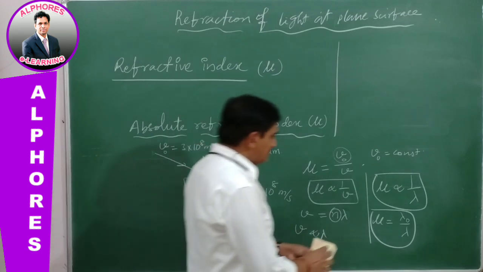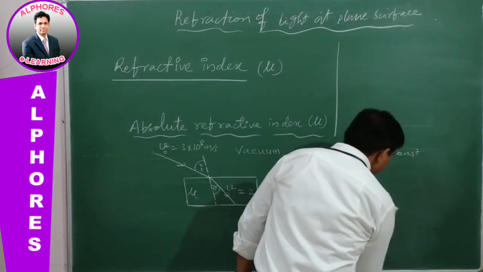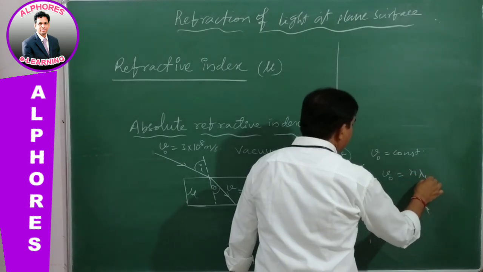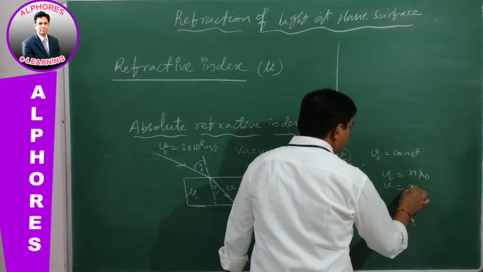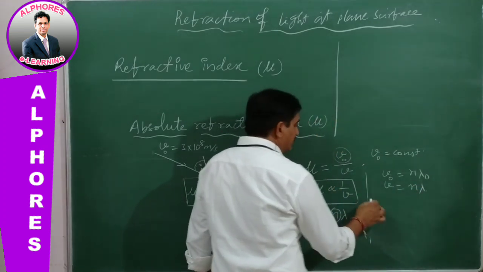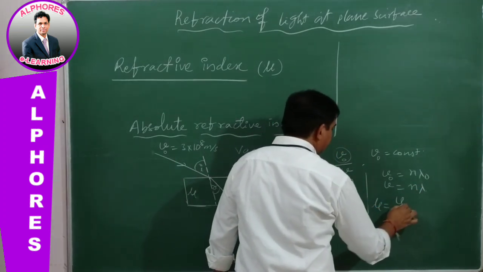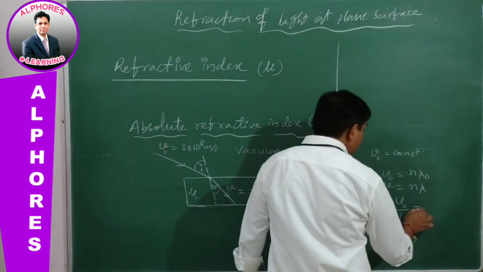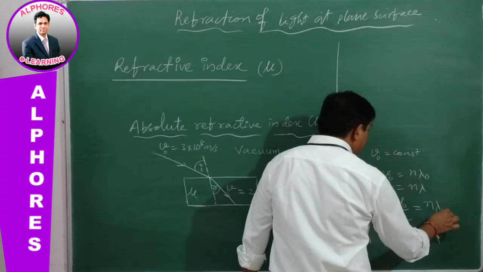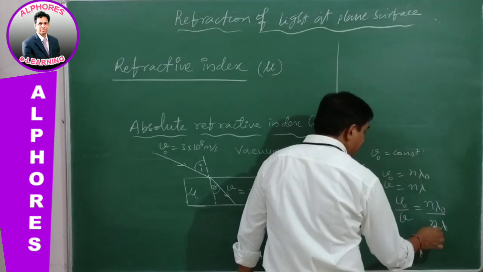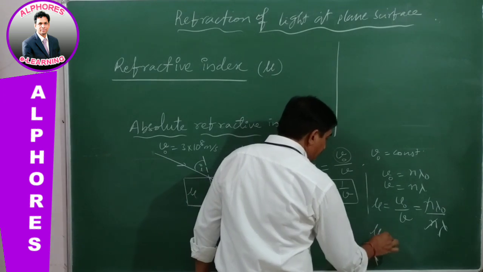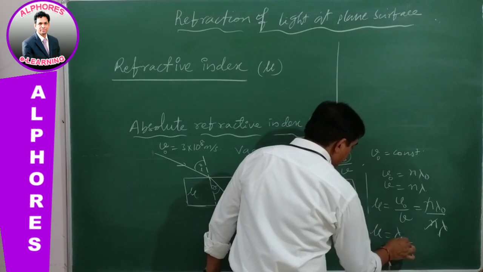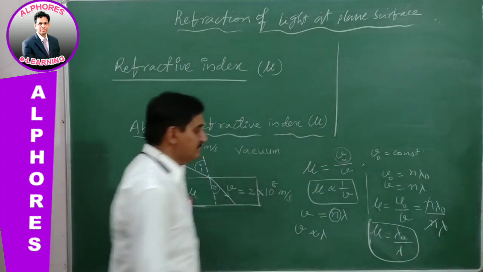How? We can see here, simple. V naught is equal to n lambda naught. V is equal to n lambda. And here absolute refractive index is V naught by V. Isn't it? So V naught is substituted, replaced by n lambda naught, and V by n lambda. The n gets cancelled. Mu is equal to lambda naught by lambda.